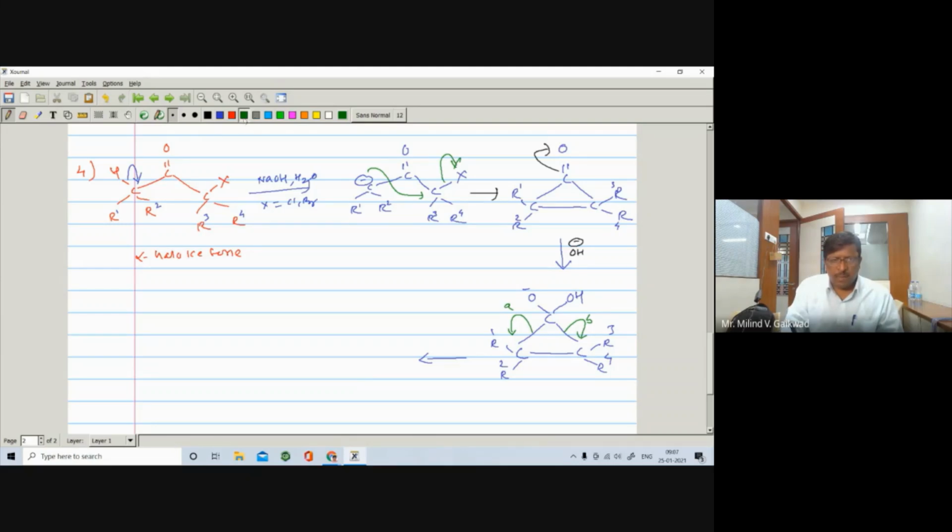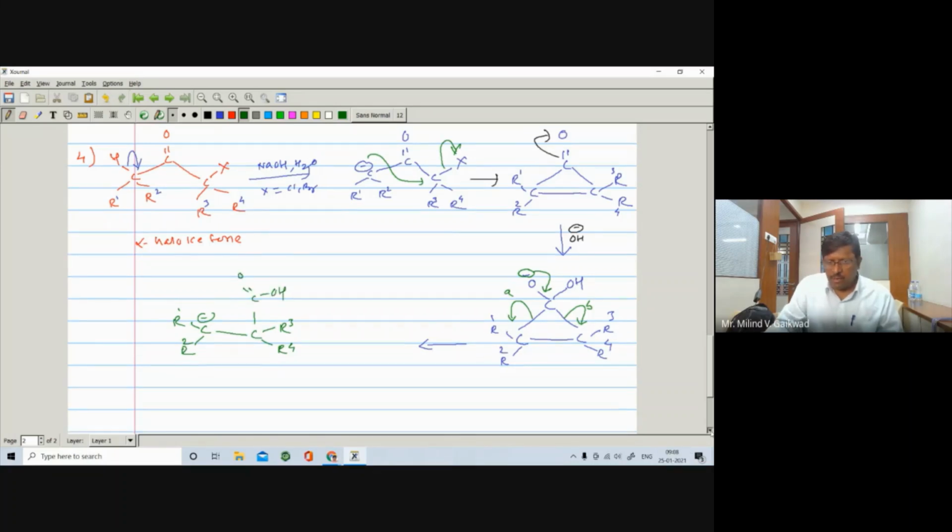And if you open by path A, then this sigma bond will shift here, and there's a formation of a double bond. So we can get here C, here is R, here is R, C becomes negative, and here is the C, here is R1, R2, then R3 and R4, and you are getting here C double bond O and OH.